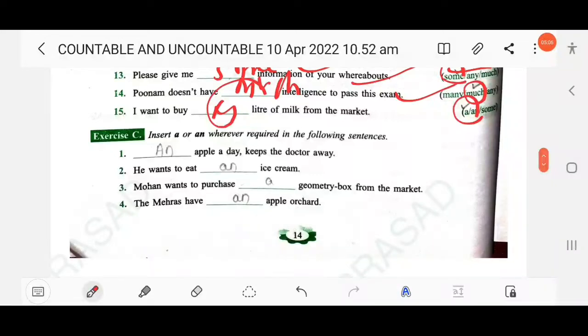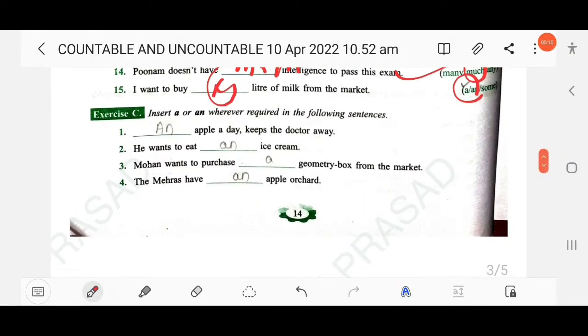Then next, insert a or an wherever required in the following sentences. An apple a day keeps the doctor away. You know this is a proverb. Then next, he wants to eat an ice cream. According to the pronunciation, we have to use a or an. The next, Mohan wants to purchase a geometry box. The next, Mehraj has an apple.